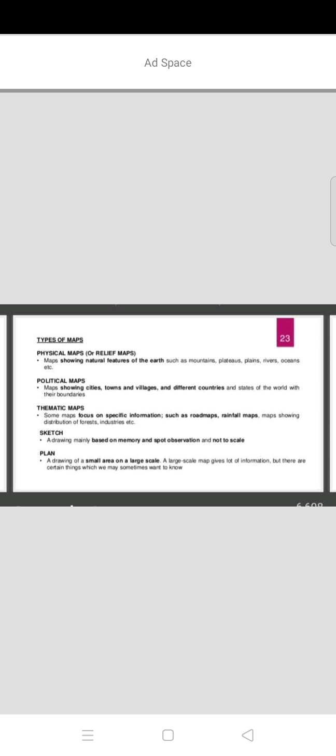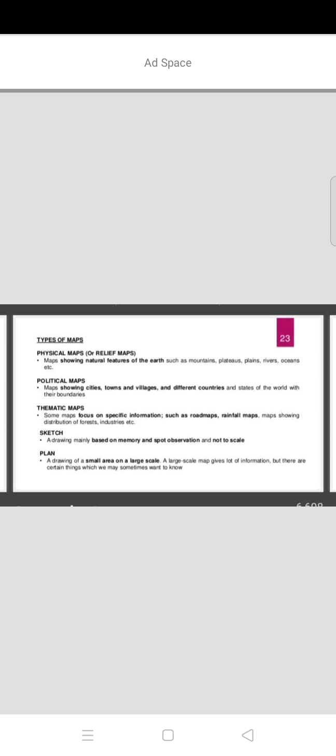So here, see the sketch. What is a sketch? A drawing mainly based on memory and spot observation and not to scale. So without using any scale, based on spot observation and what our mind is thinking, we can draw with a pencil. We can draw just like our imagination, through our thinking we can draw anything. That is called a sketch. It is based on our mind power, memory power.